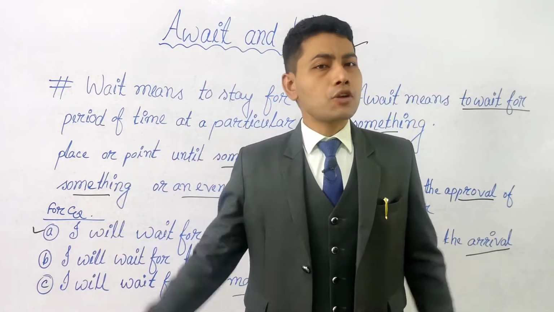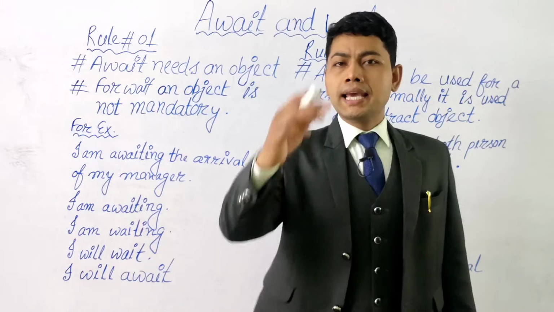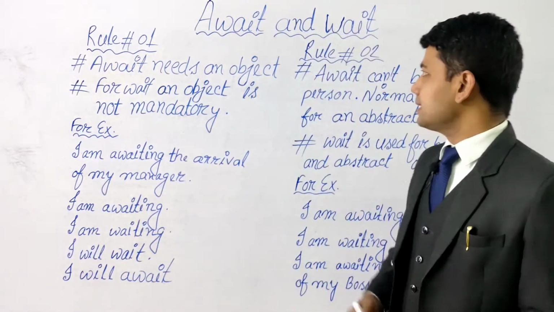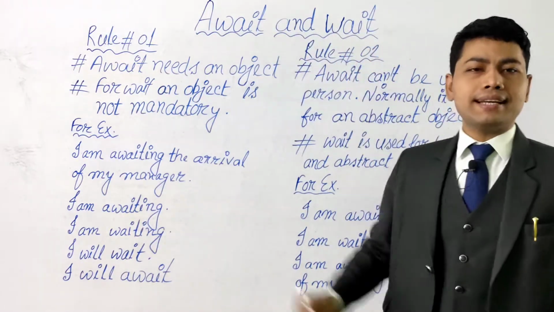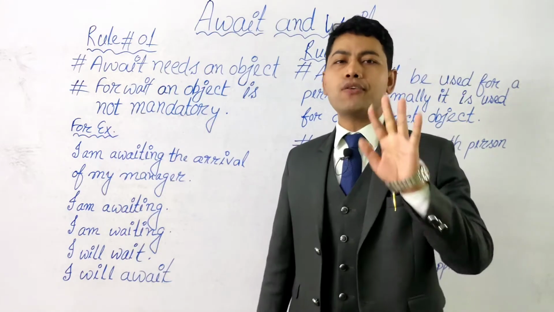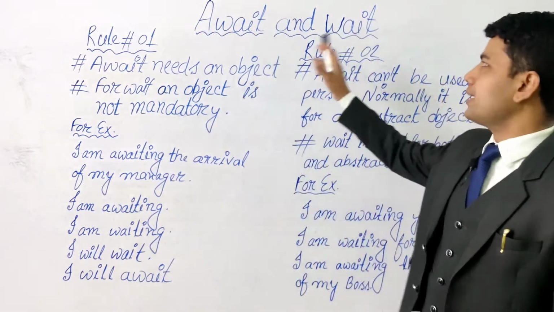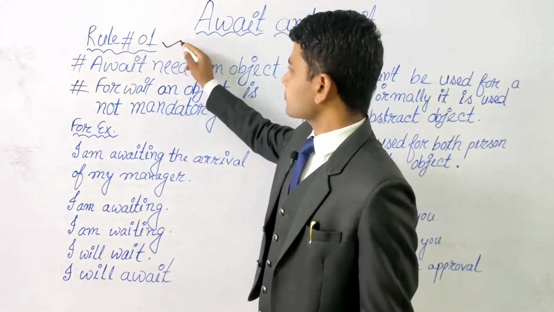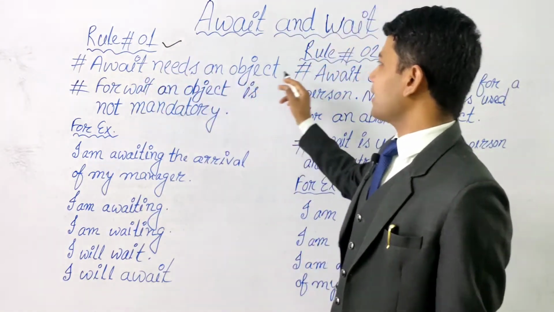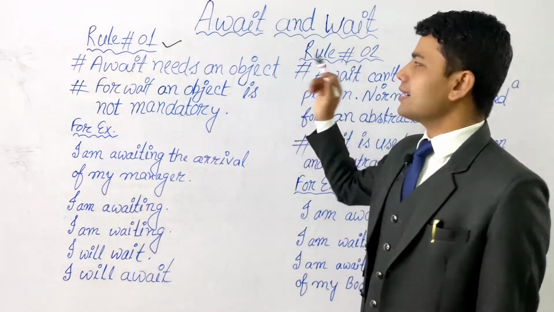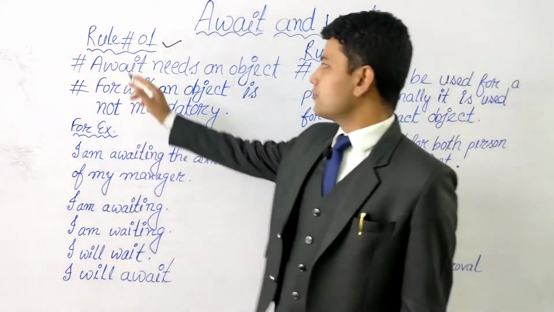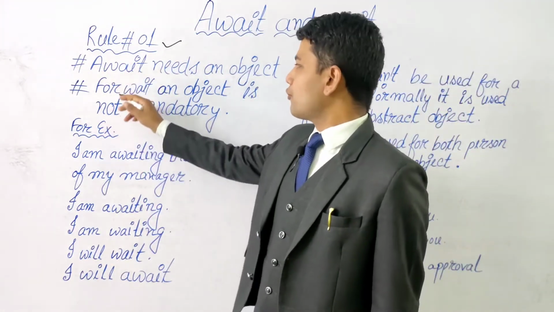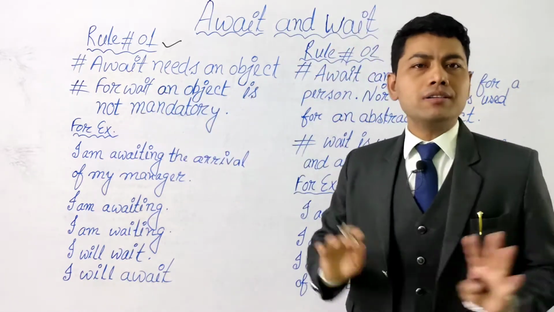Let's discuss this topic widely. If you want to use await and wait correctly in a sentence, then you have to know the basic 5 rules about await and wait. We'll discuss one by one. Rule number 1, await needs an object. An object is mandatory for the verb await, but for wait an object is not mandatory.